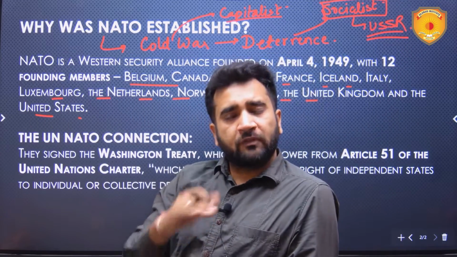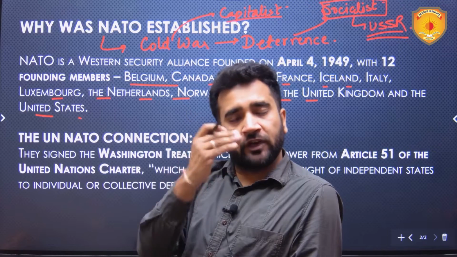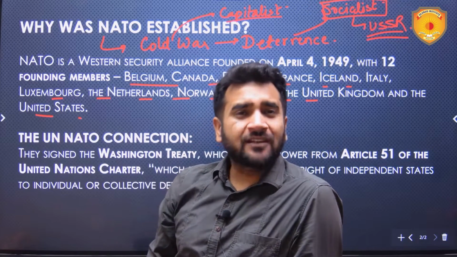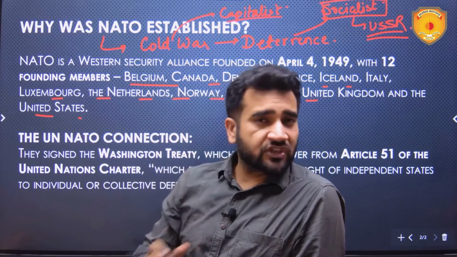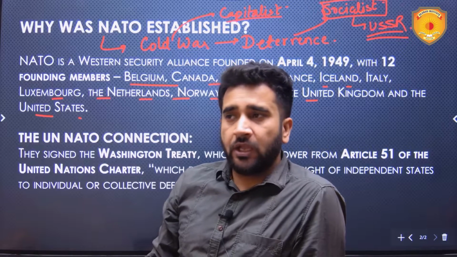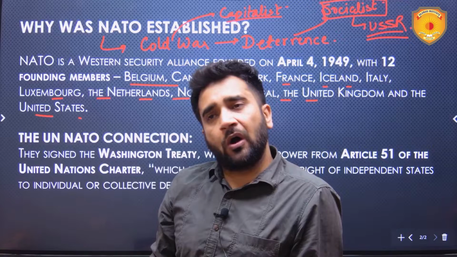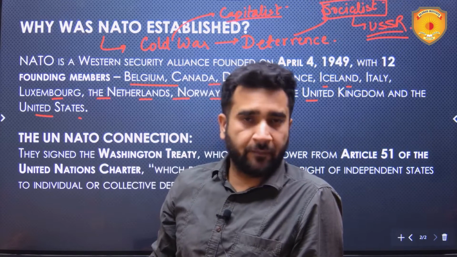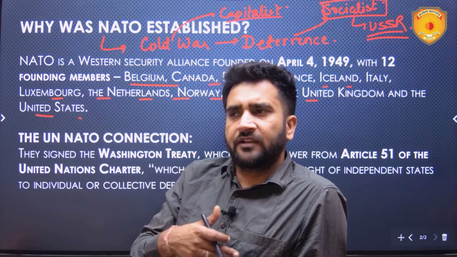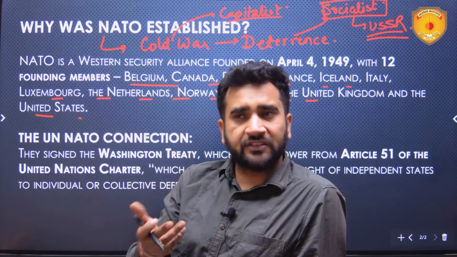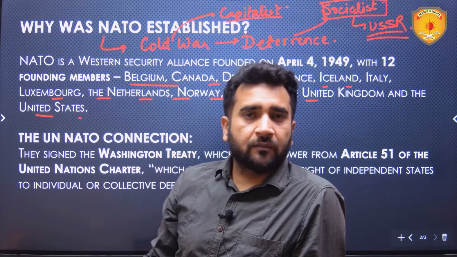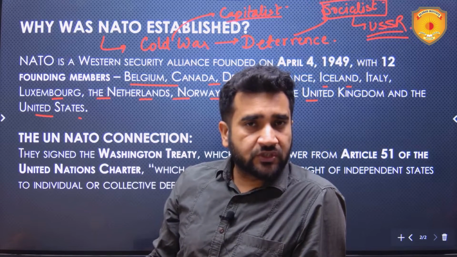Now, NATO also has a UN connection. Before understanding that, we need to first understand whether countries can come together to form such a military alliance where, if any non-member is attacking any of the members, all of these members attack that non-member. Does it have legal sanction, or any sanction of the United Nations?